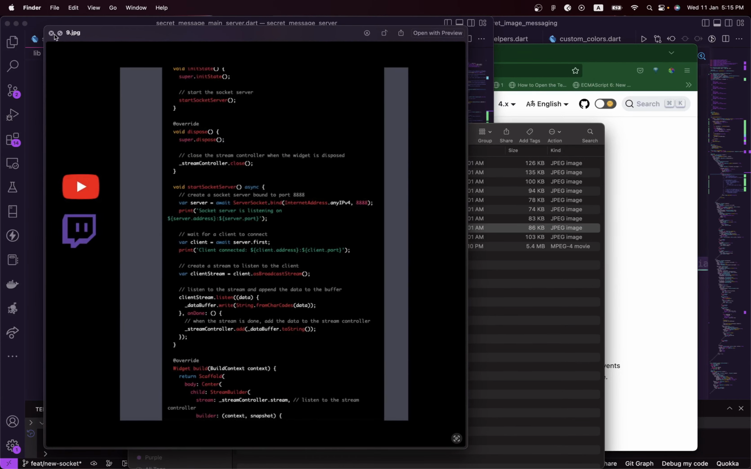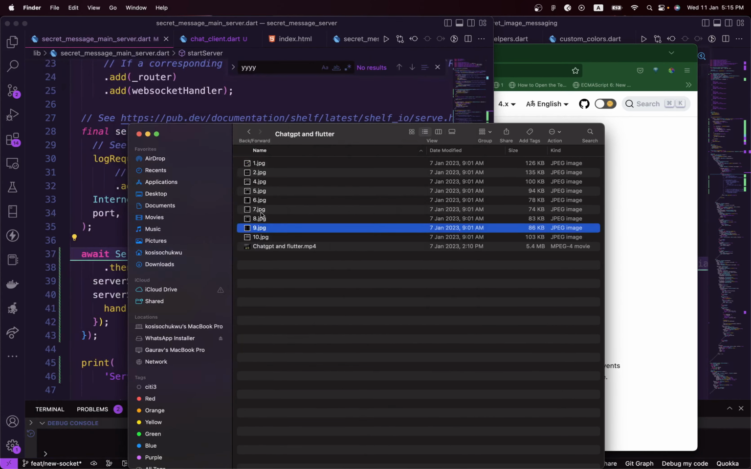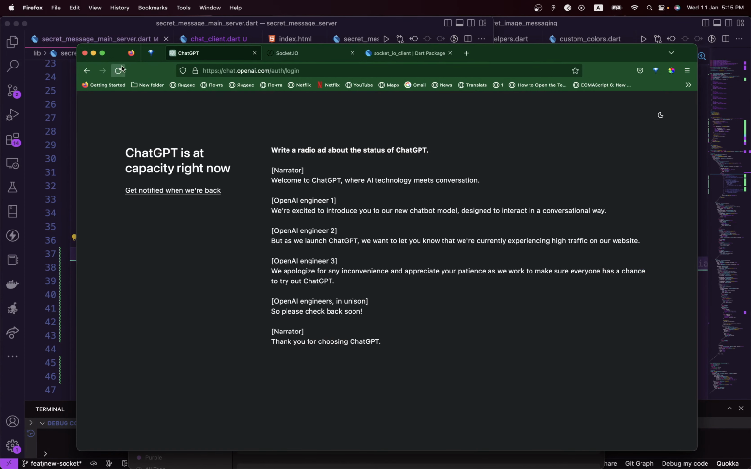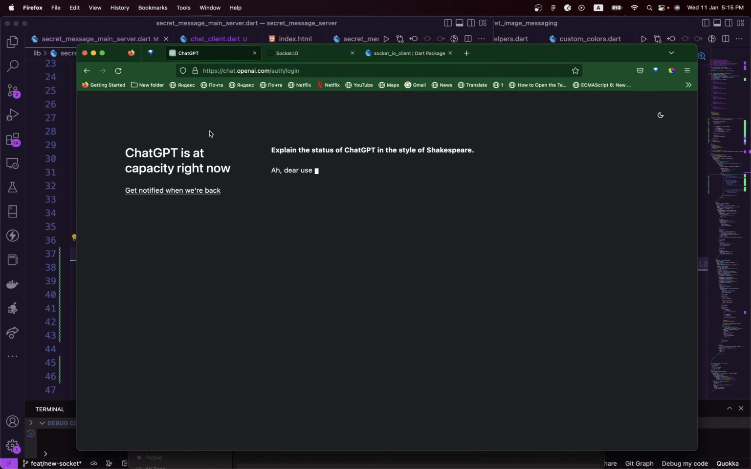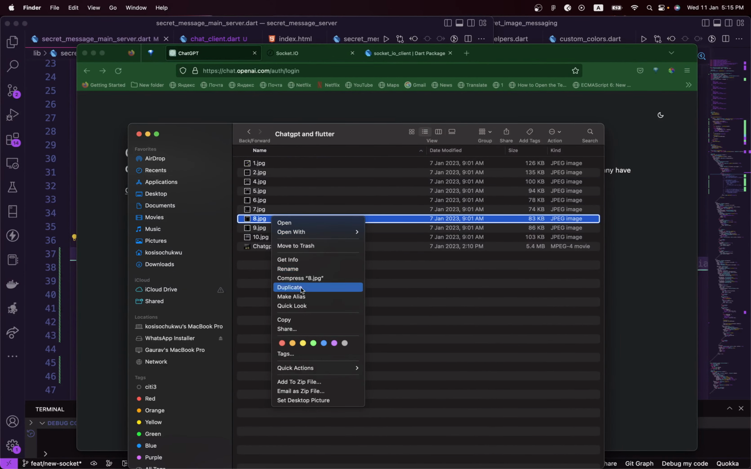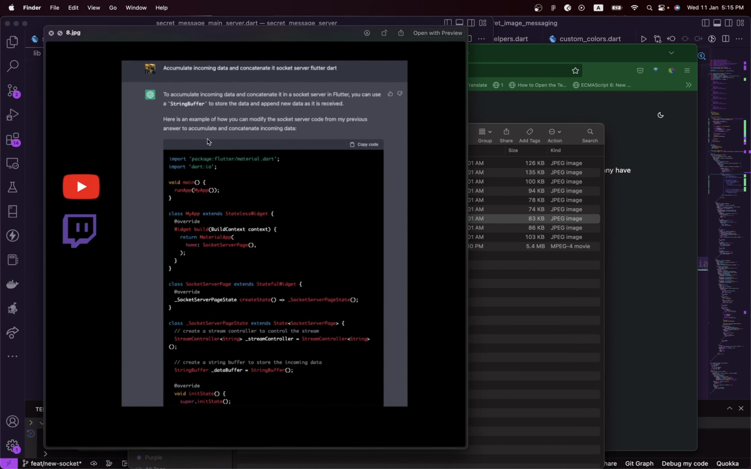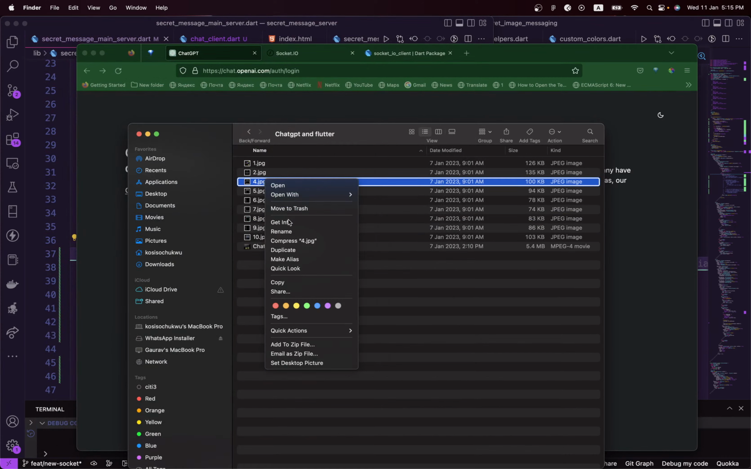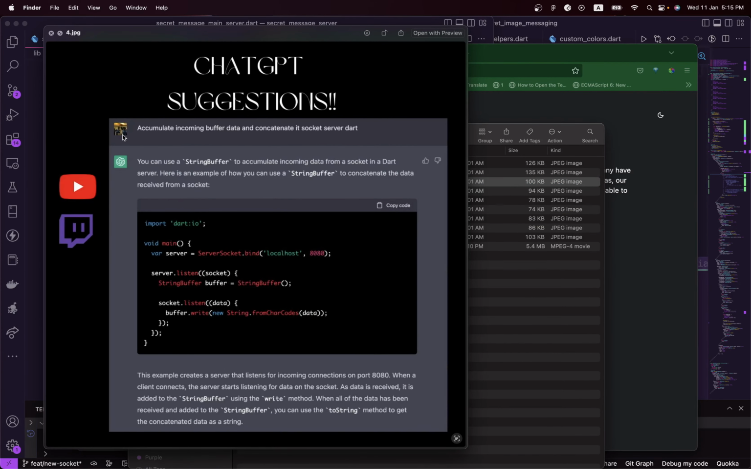The next one, I just wanted to use ChatGPT itself, but the server is done, and we will not be able to use it in this stream. Maybe next time. So let's take a look here. Okay, let's start with 4. This is about how to accumulate incoming buffer data and concatenate it when the socket server is done.